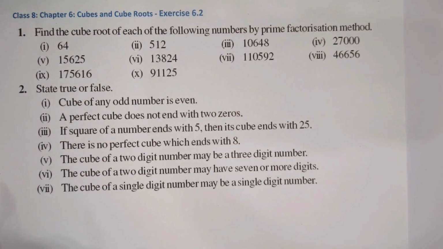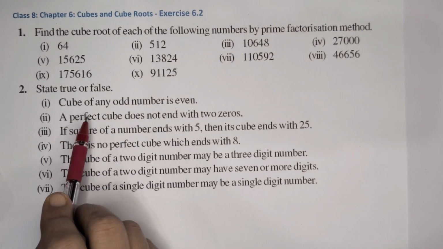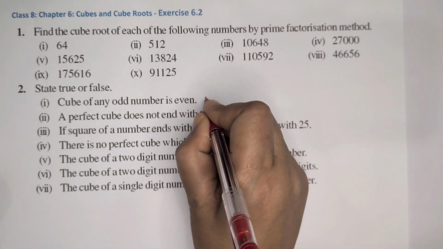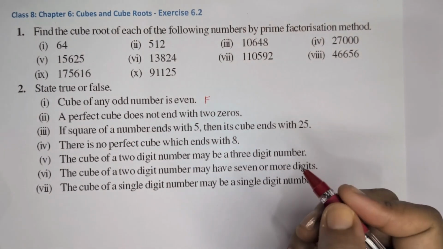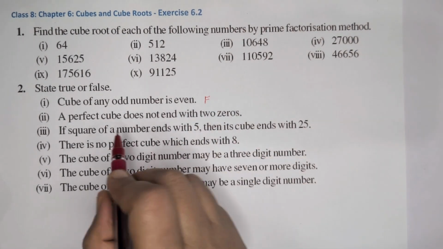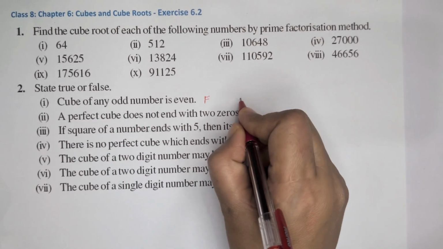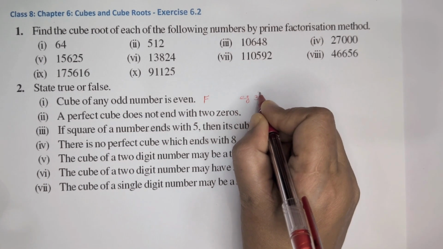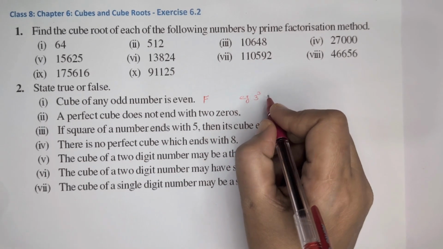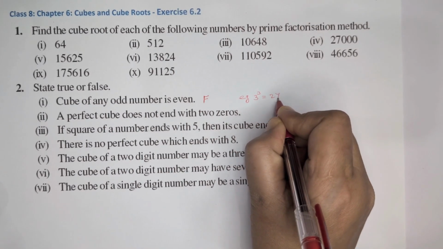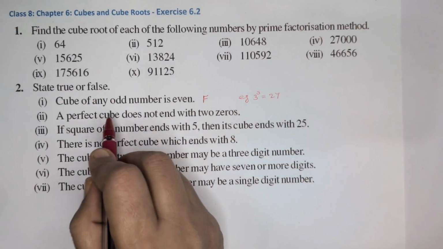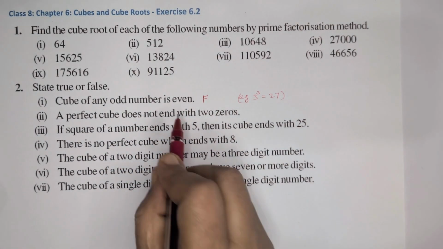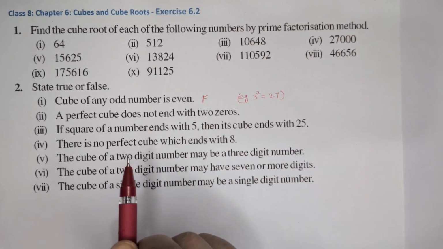Second question, state true or false. First one, cube of any odd number is even. It is false. We can check through examples. Cube of any odd number, for example, 3. 3 is an odd number. Cube of that odd number 3 is equal to 27. So the cube of any odd number is odd only, as in this example. So not even. The statement is false.